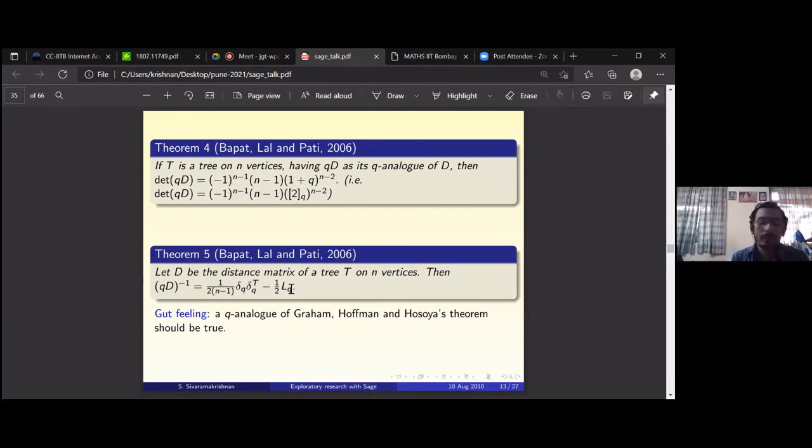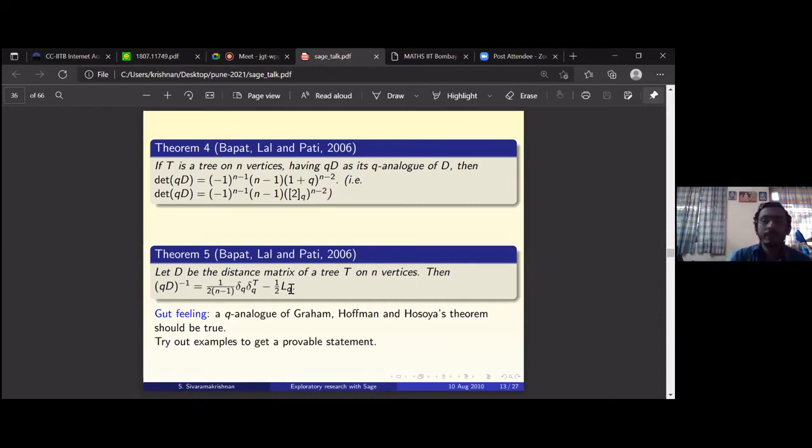When I first studied all this, I thought, see, Graham and Pollack had a result on the distance matrix of a tree, and it has a q analog. Then Graham, Hoffman, Hosoya generalized it for arbitrary graphs. There's a q analog of the Graham-Pollack theorem, but there seems to be no q analog of the Graham, Hoffman, Hosoya theorem. I searched around and couldn't find any. But I had a feeling that if there is a q analog for Graham-Pollack, there should be one for Graham, Hoffman, Hosoya also. There is no way there cannot be a q analog for arbitrary graphs. So I was thinking about it.